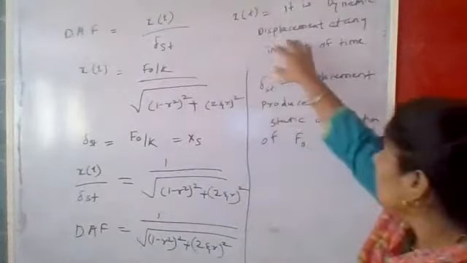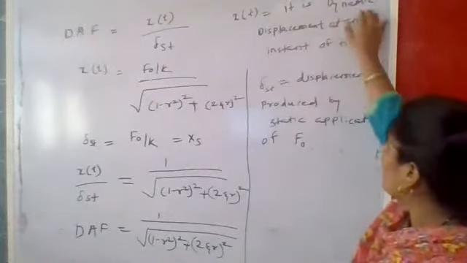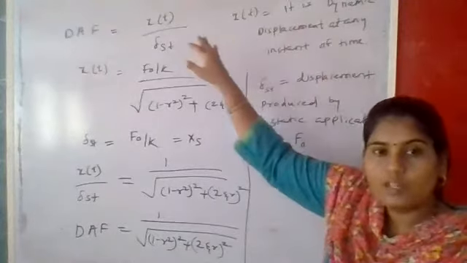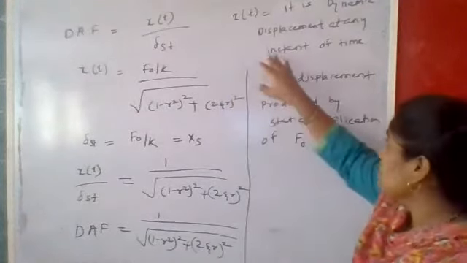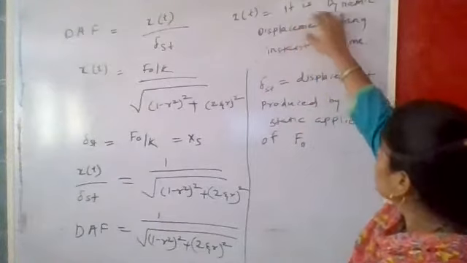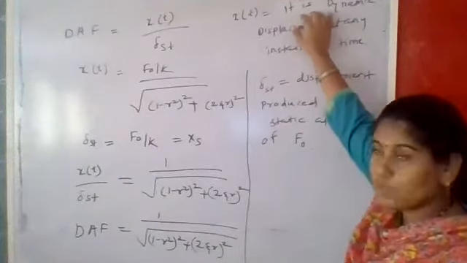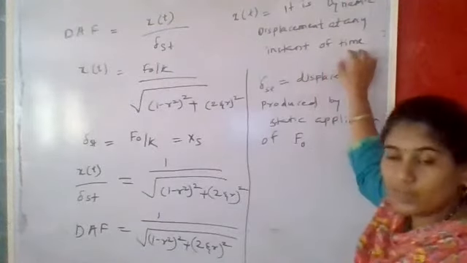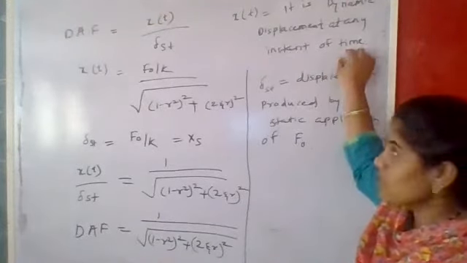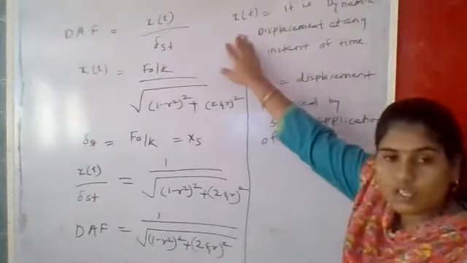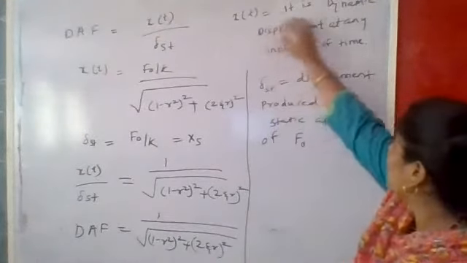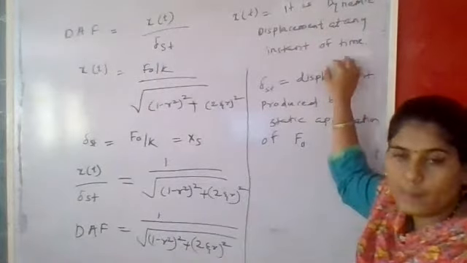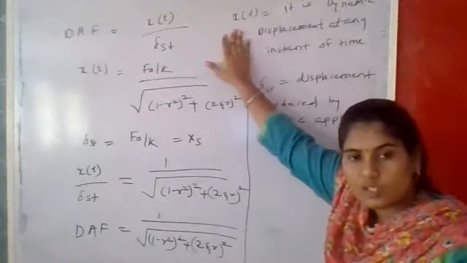You can see that x of t is the dynamic displacement at any instant of time t. That means x of t is a response, the response of the system, measured as the dynamic displacement at any instant of time t. That is nothing but x of t.